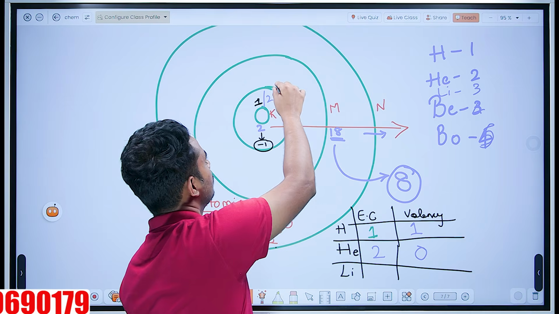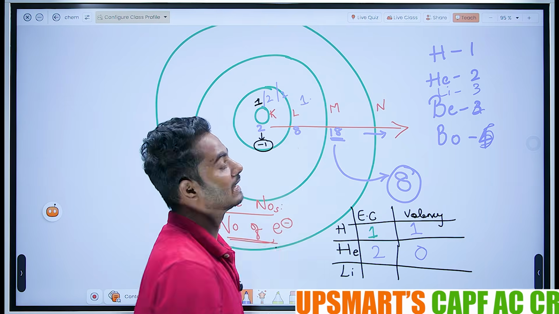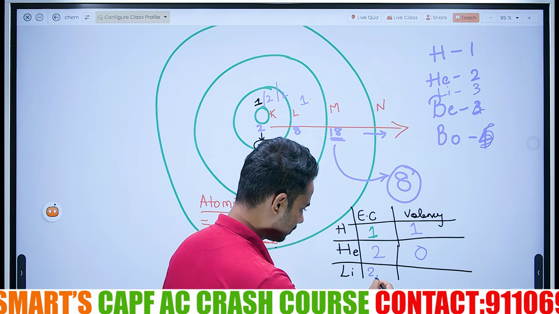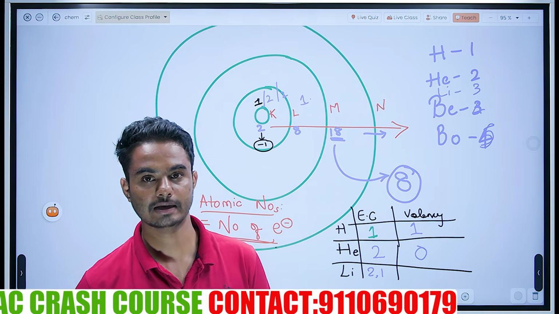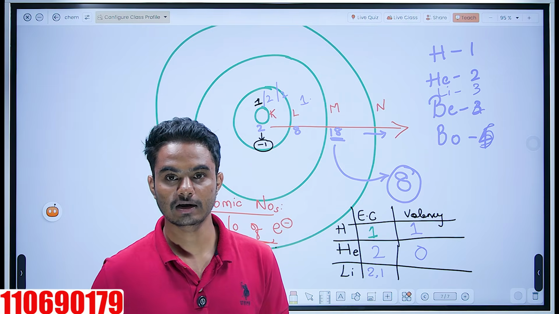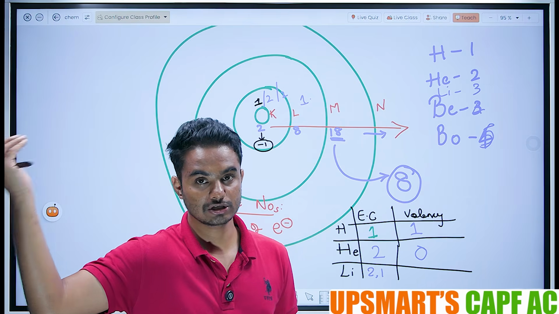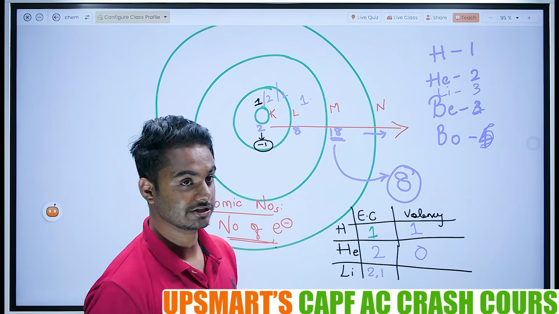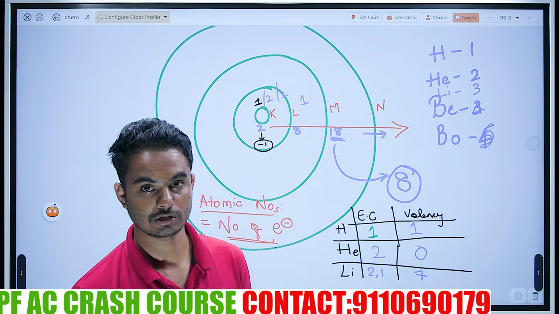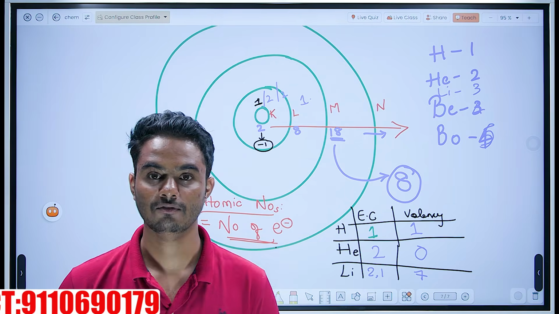Now the lithium. Lithium has 3 electrons. 2 can be catered in the K shell. The other one will be catered in the L shell. So the electronic configuration is 2, 1. What is the valency? 0 in K, need not mention. We should go to the valency, meaning the number of slots left in the last shell. The last shell of lithium is the L shell. The L shell has 7 spots left. So the valency is 7. This is the concept of electronic configuration and the valency.